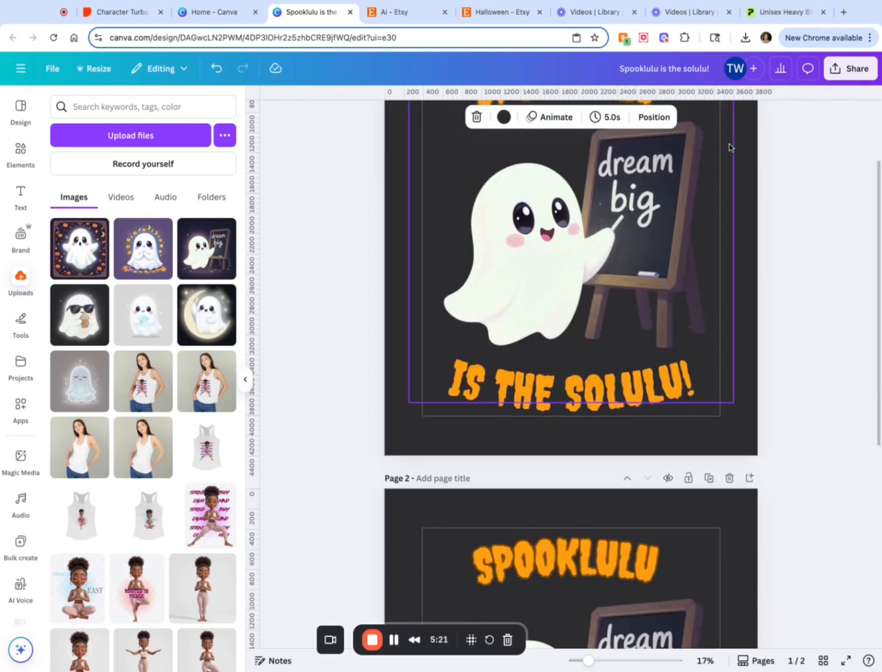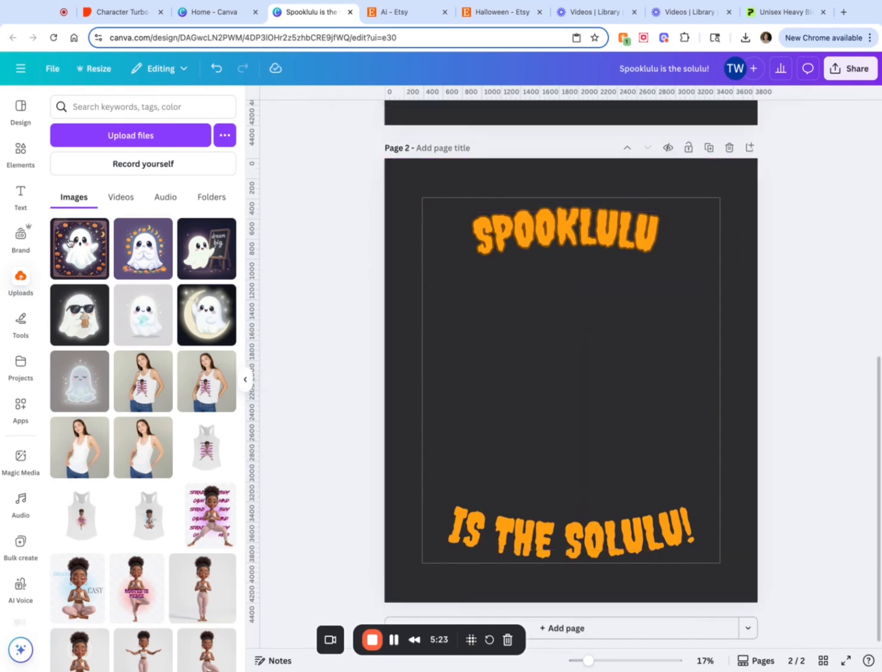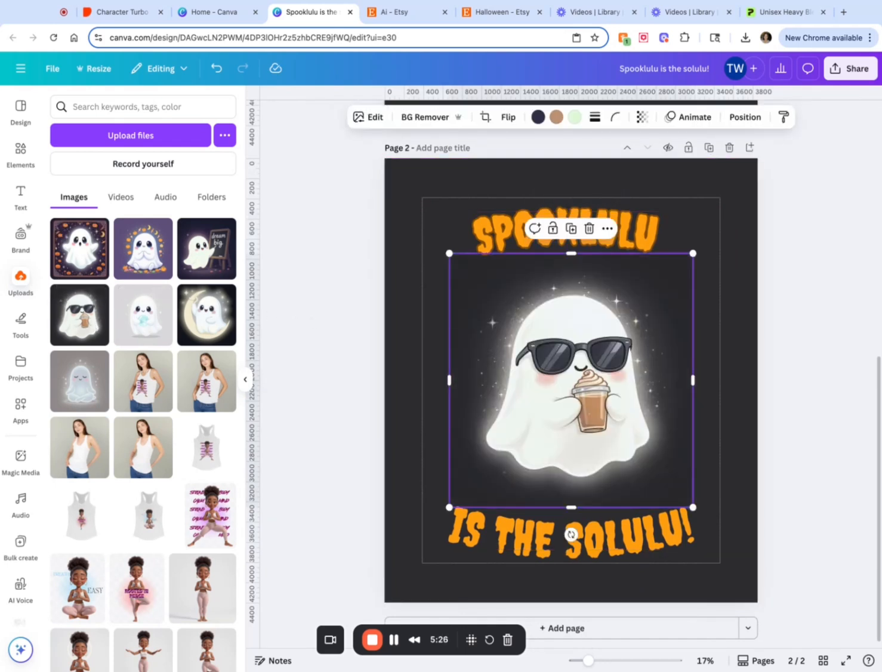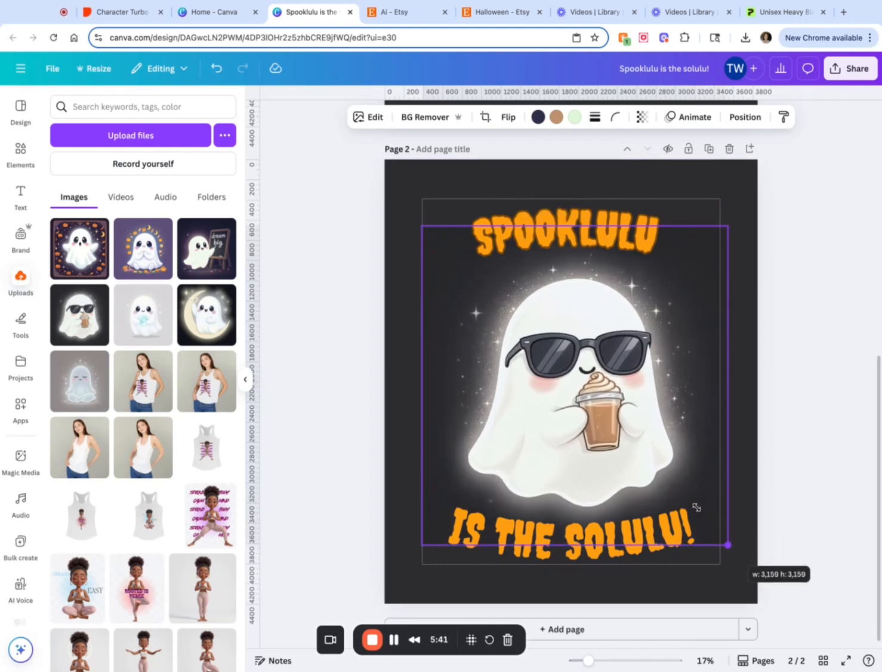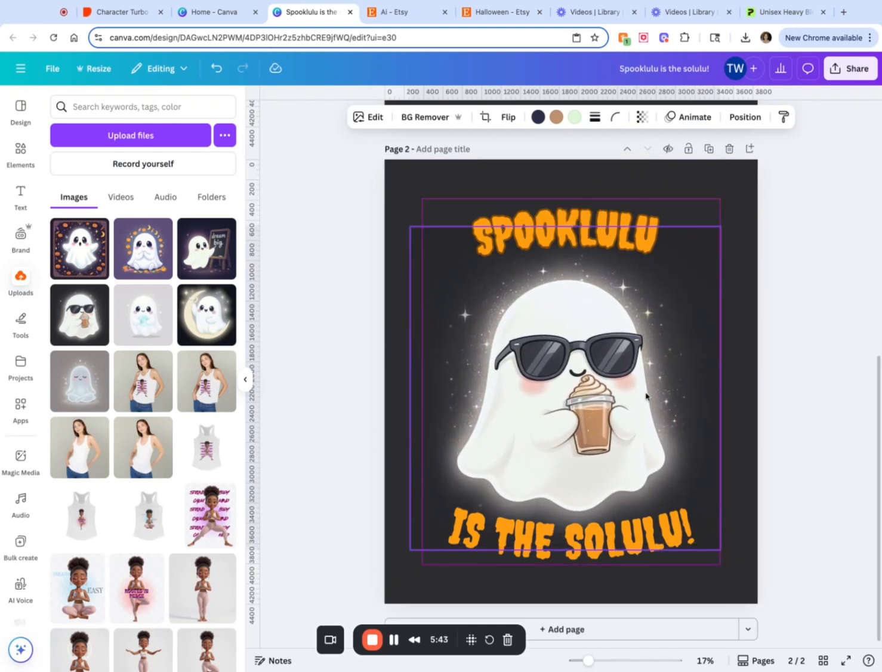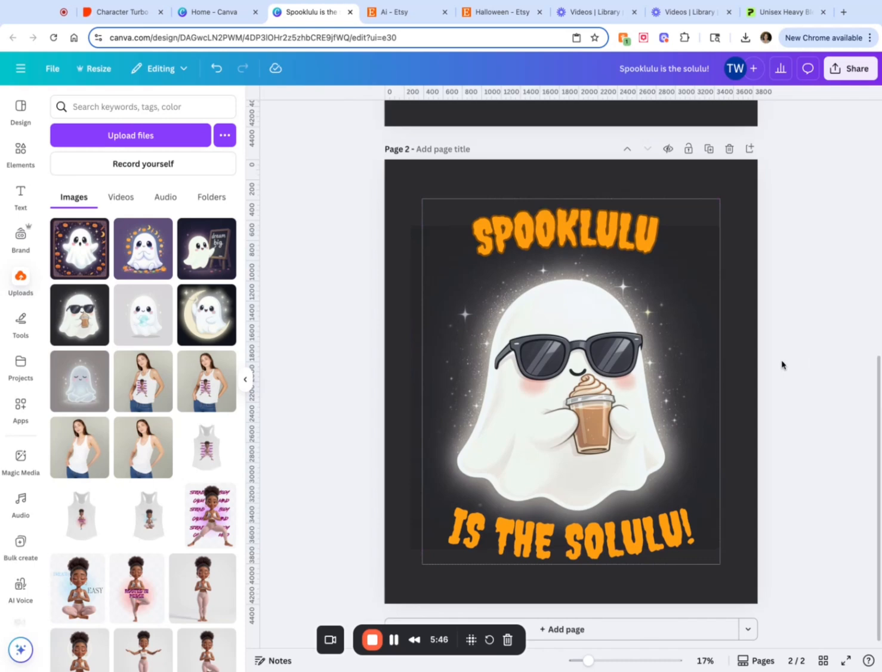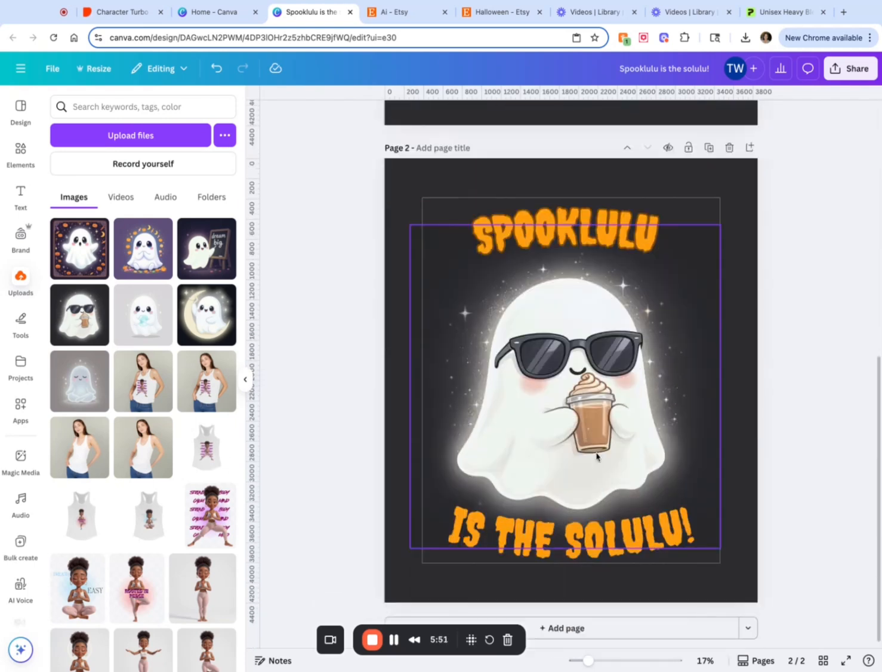Let me duplicate this page and let's change up the image. I know that there was one on Etsy where it was real popular where there were Halloween characters popping out of the coffee cups or stuff like that. But we got this ghost sipping on this frappuccino. I like that. I kind of like that better than this one. Spooklulu is the Solulu. I like that.